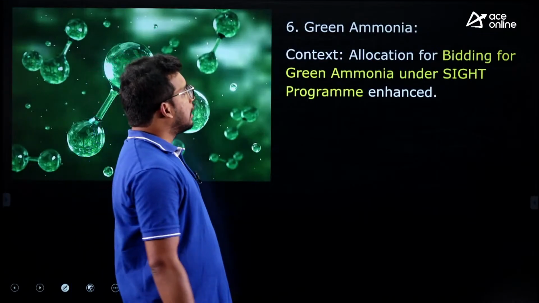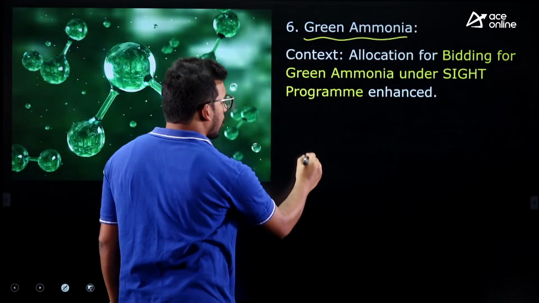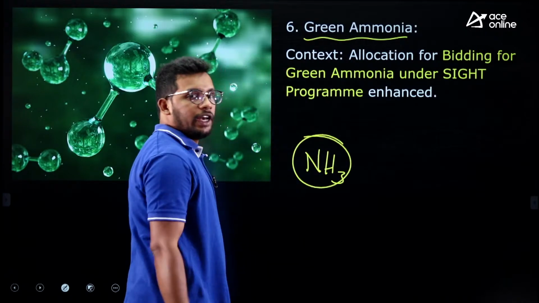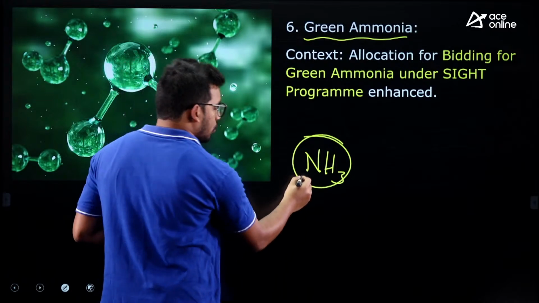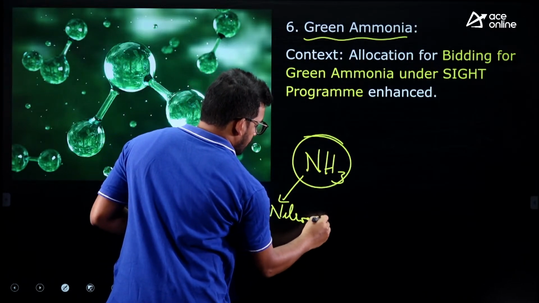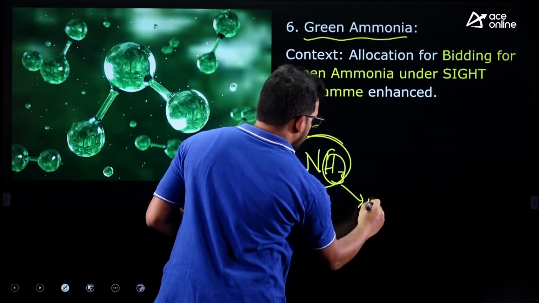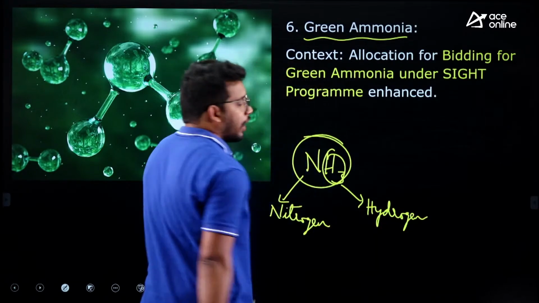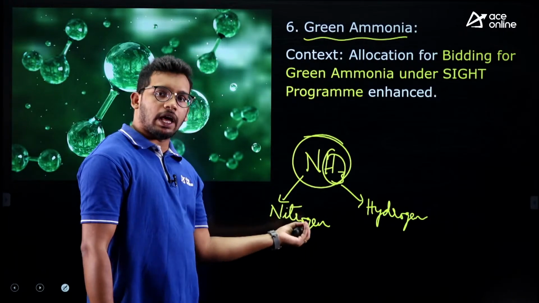Next one, green ammonia. You all know the formula of ammonia, right? NH3. Fine. Now, to develop this ammonia, we require nitrogen. We also require hydrogen. So to develop ammonia, we require nitrogen as well as hydrogen.